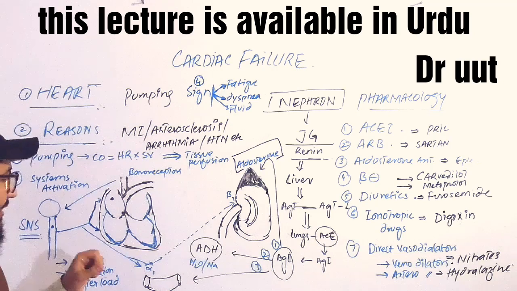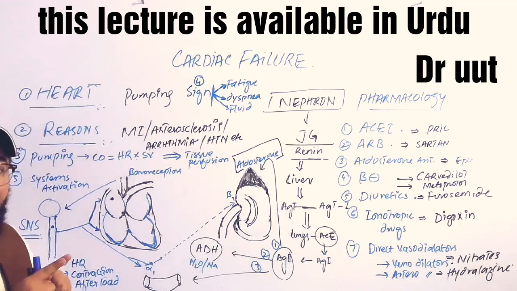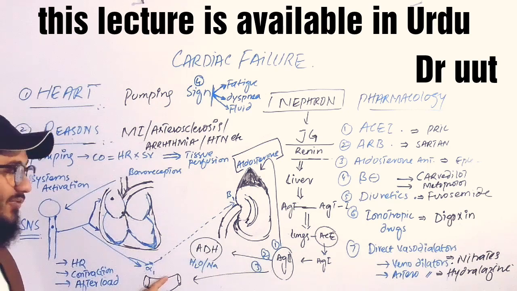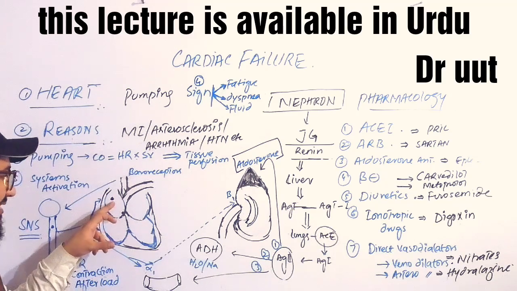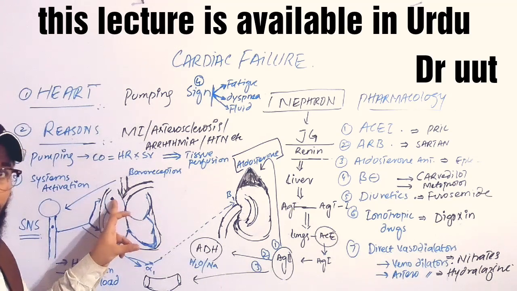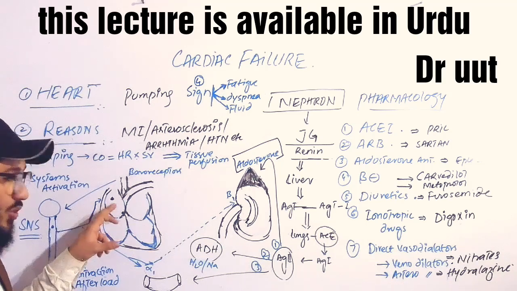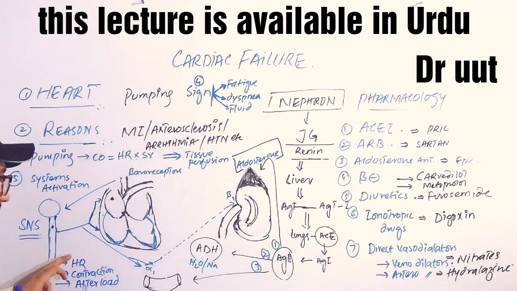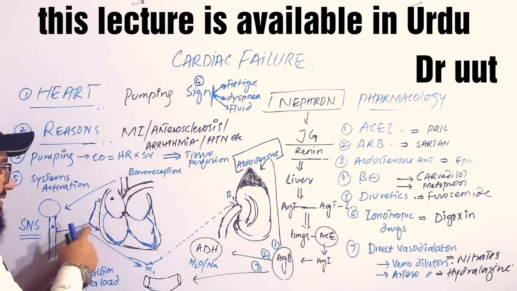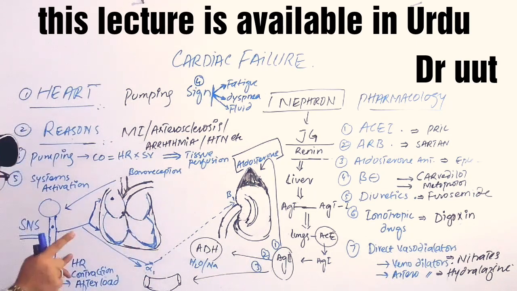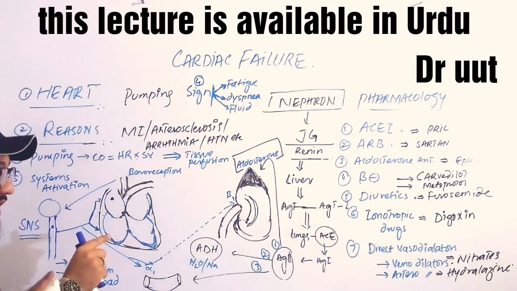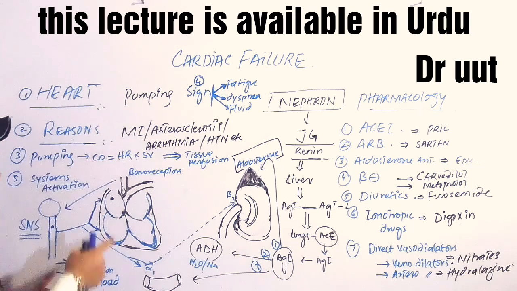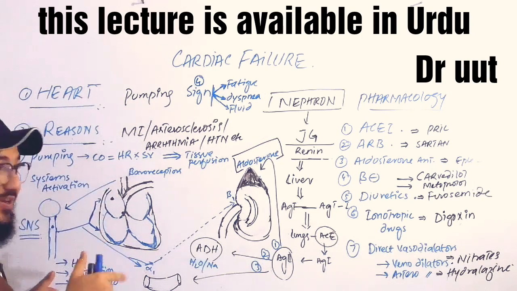So what will happen then? The sympathetic nervous system will start activating itself on the heart, on the blood vessels, mainly arterioles, and on the kidney. We have the sympathetic supply on the sinoatrial node, SAN. Increased sympathetic activity will increase the heart rate, and we have sympathetic supply on the ventricles, so increased sympathetic activity on the ventricles will increase their contraction. So when the heart rate is increased and the ventricular contraction is increased, the output of blood will be increased. We can say that cardiac output is somehow increased.